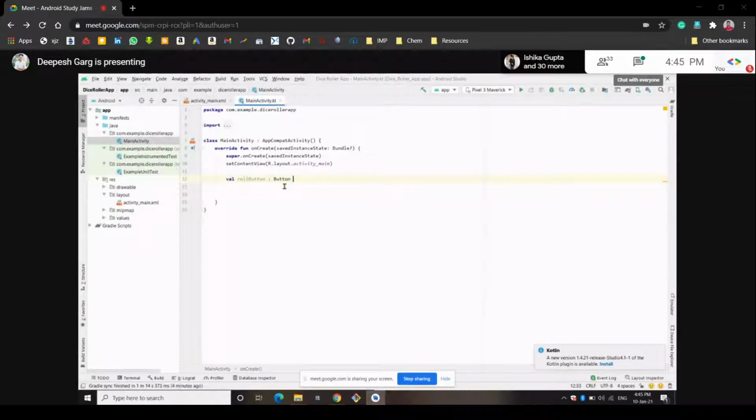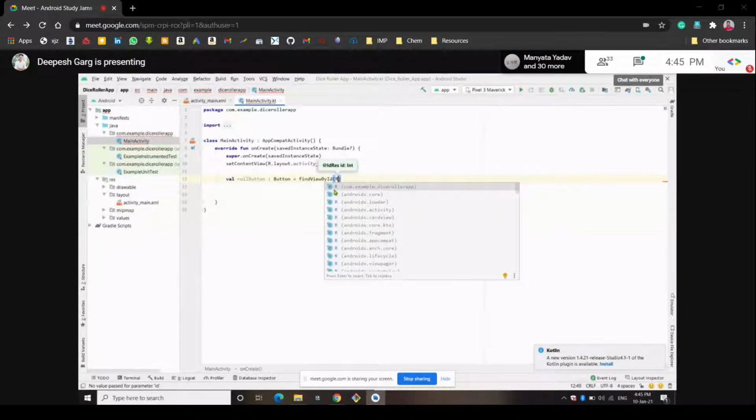So how will it find the button? Through the keyword called findViewById. And how will the ID be generated? We write it like this. R means the resource. It will find the button resource. Button is a type of resource view.